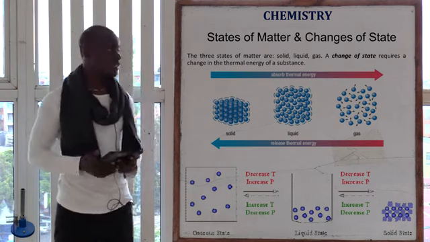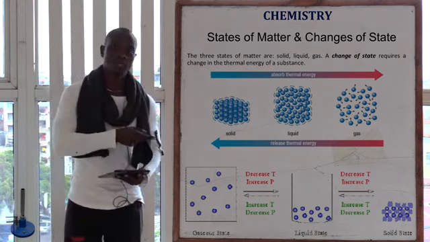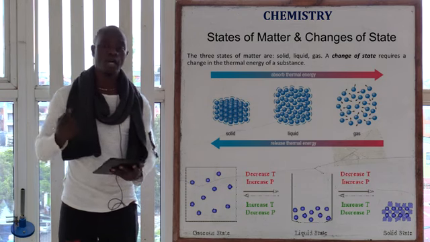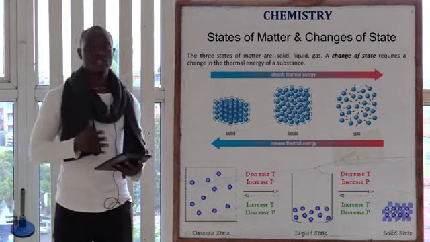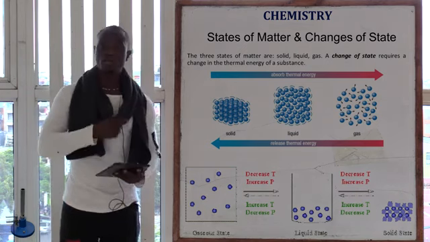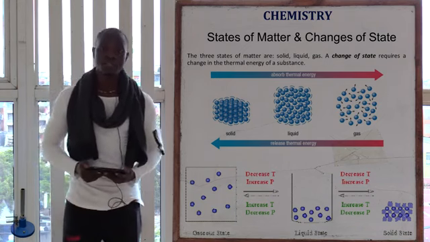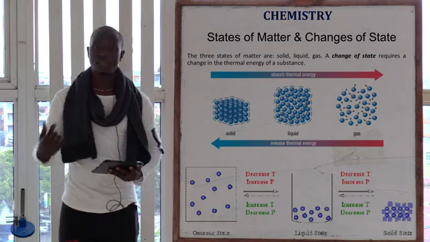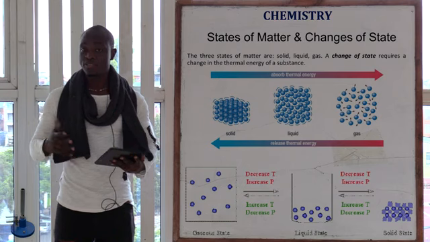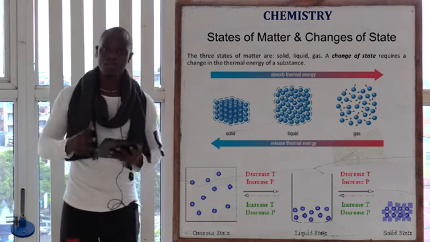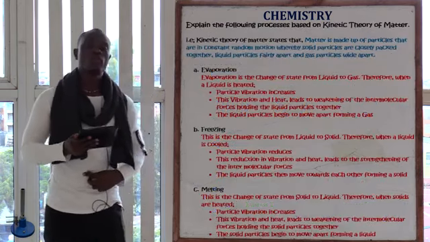In this case, we know that in the process whereby solid changes to liquid and then the liquid changes to gas, this means that heat is going up. There is actually the production of heat in this process. Whereas in the process whereby gases change to liquid and then come back to solid, there is a decrease in temperature. As heat increases, we know that the particles vibrate more and then they spread apart. As heat decreases, we know that the particles come close, the vibration decreases and the particles will come together. So let's look at evaporation.